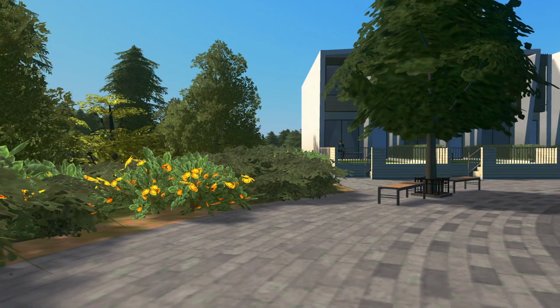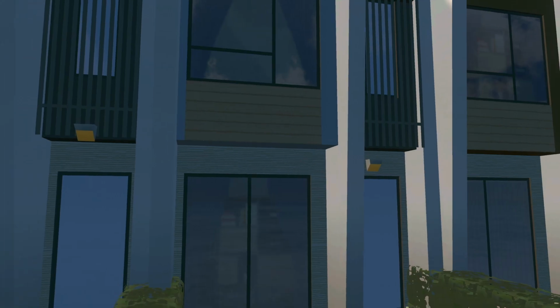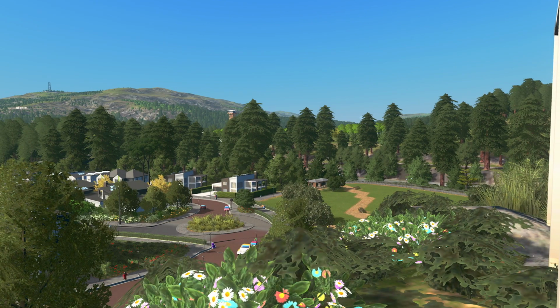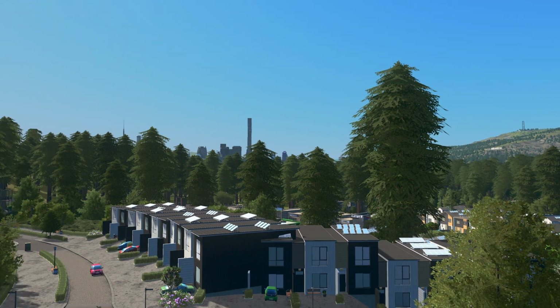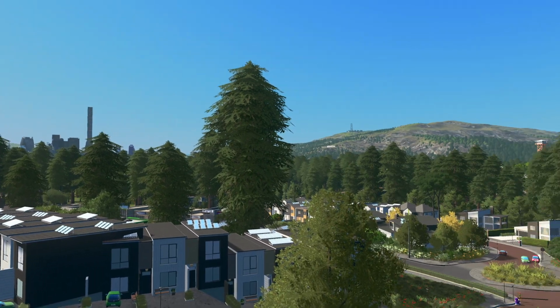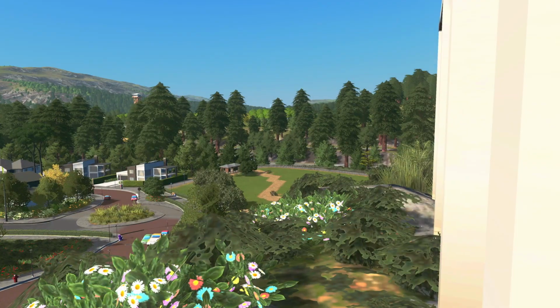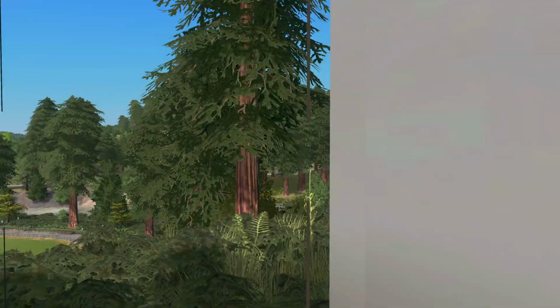In we go. So we have these big townhouses, and these ones probably have the best view. So we go through, maybe this one down here a little bit. There we go. That's basically their view. Look at that. You can see all the other buildings, the skylines, the mountains, the sign up there, the tower. You can basically see everything. And if we go to the other ones over here, they also have a good view.